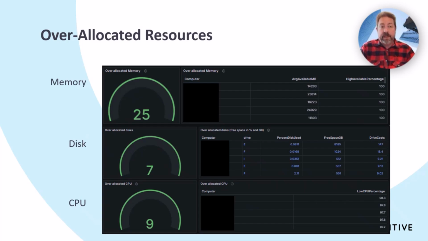So on the other side of the equation, we also look at over allocated resources, which is systems that have been given too many resources that you're paying for that you may not need. So we look at memory as an example. So systems that have memory that is available on a regular basis that's not being used. We prioritize those by the highest level so we can see which ones have the most available memory.